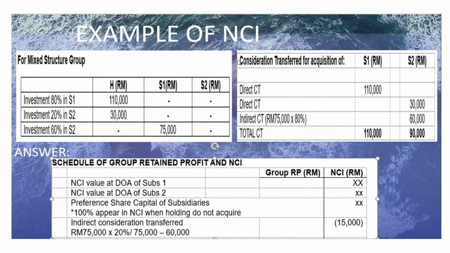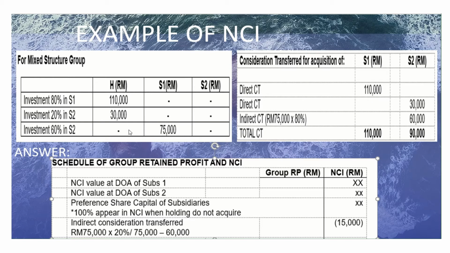Okay, let's take a look at this example on NCI. We have discussed in the previous video how to determine consideration transferred. This is an example for a mixed structure group. As you can see here, under the holding column, we have investment in S1 and investment in S2. So when you calculate consideration transferred of S1, you will take 100%.